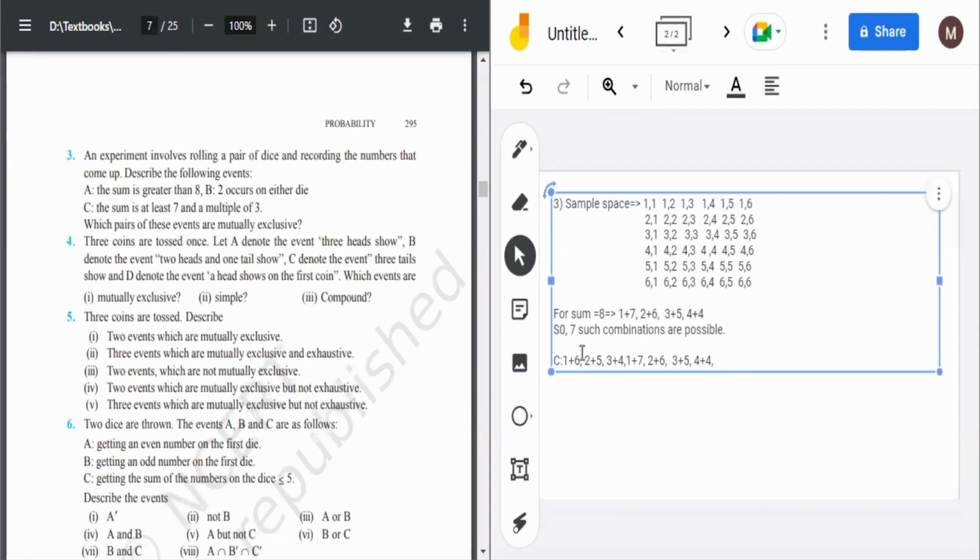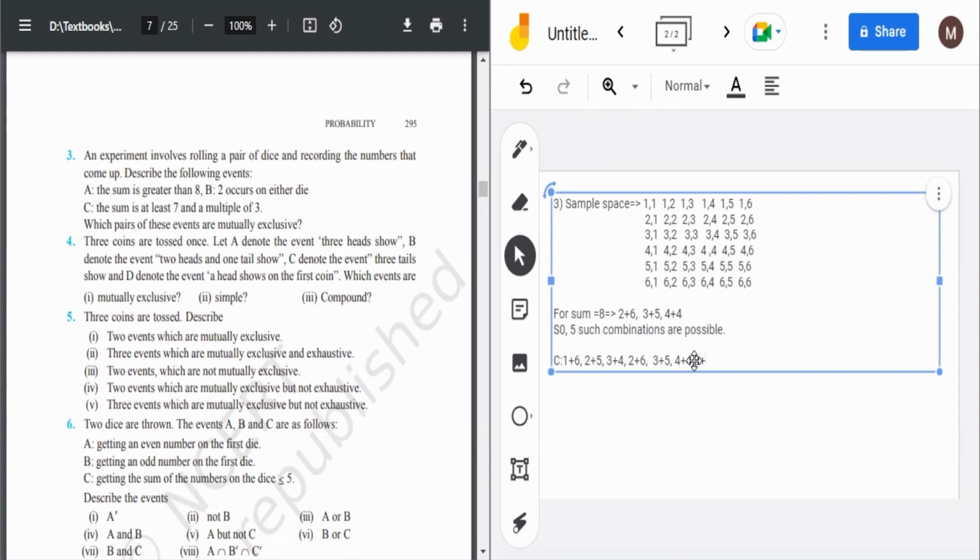So now first let's solve the C part. Sum is at least 7, so we will get 7 by using these combinations. We will get 8 by using these combinations, and this is also not possible. I didn't think of it. Actually, 7 is not there on the dice, so only 5 combinations are there. Then for 9, we need 1 plus 8, that is not possible. 2 plus 7 is also not possible.